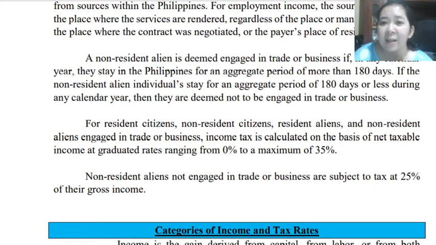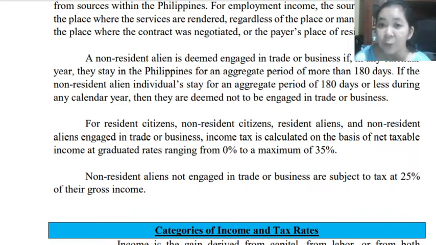For the tax rate and tax due, when we say tax rate, this is the percentage of your income payable as tax. If you are a resident citizen, non-resident citizen, resident alien engaged in trade or business, or non-resident alien engaged in trade or business, you will be subjected to our graduated rate.